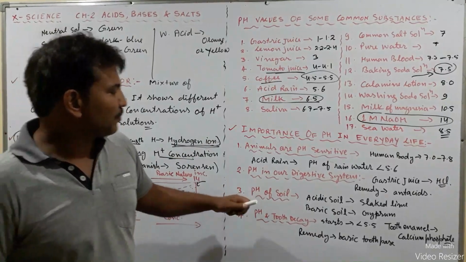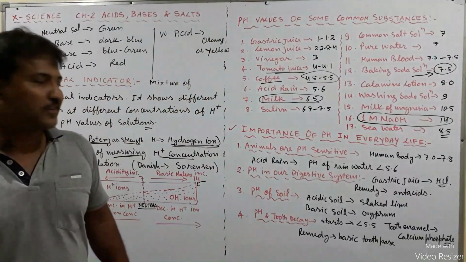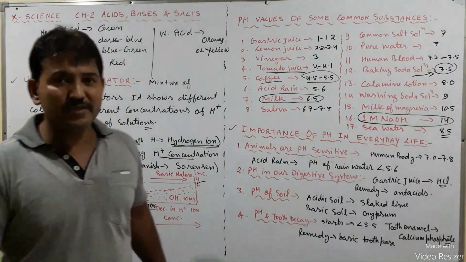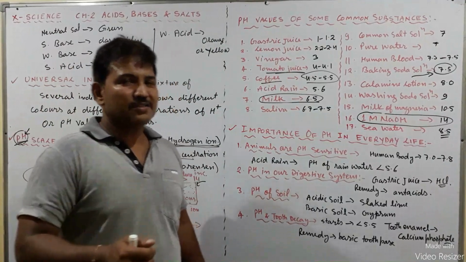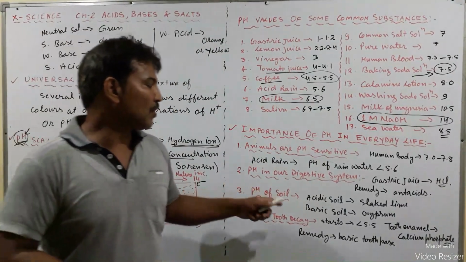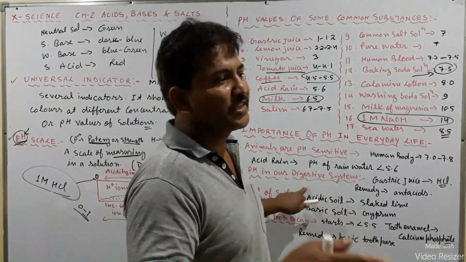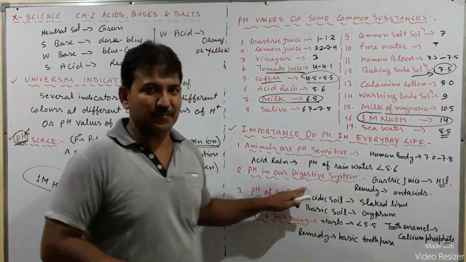Now let us talk about the pH of the soil. Do plants also require some pH value? Yes. Plants are also pH sensitive. Plants grow in a soil which is neither too acidic nor too basic.